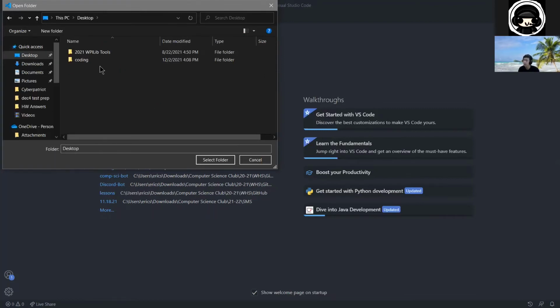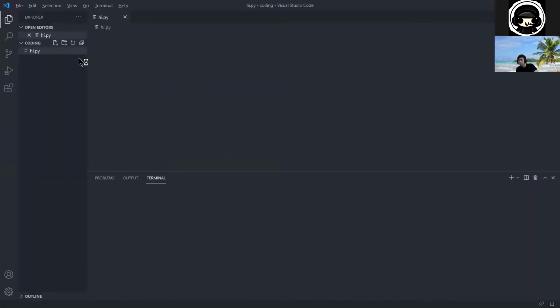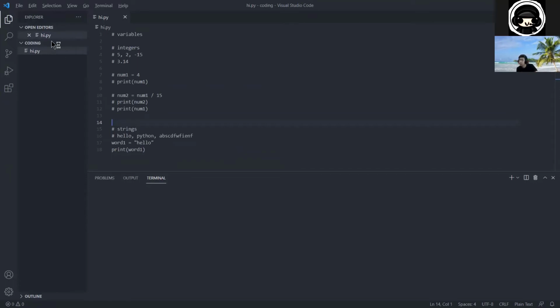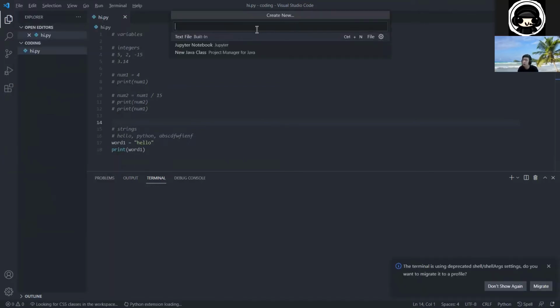Or if you already have a folder, just select the folder. New folder, right click new folder and then select it. And once you select the folder, it should open that folder. And then you can click this new file button right here, or you can do File, New File, they both work. And you can call it whatever you want. You can call it like main.py.